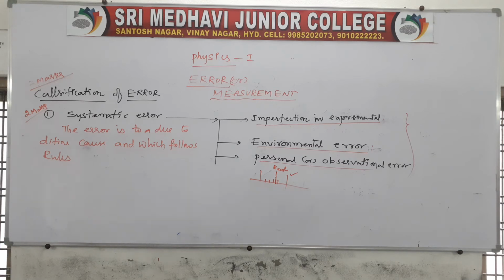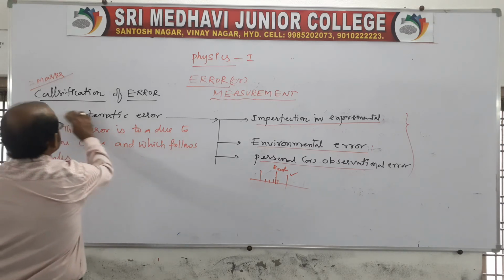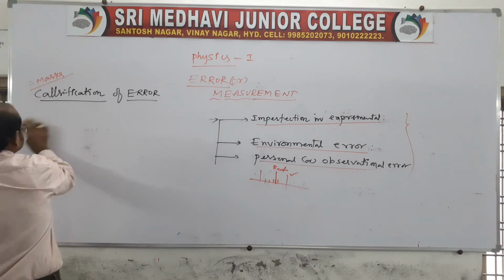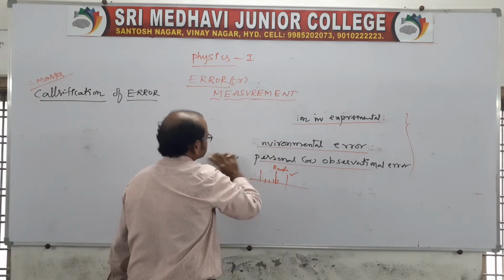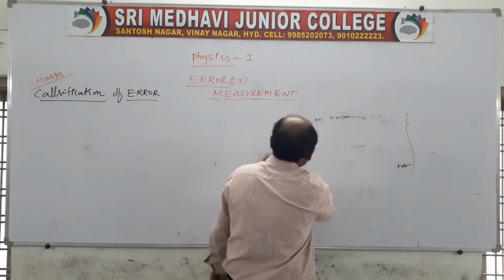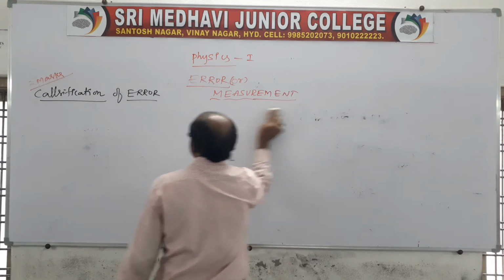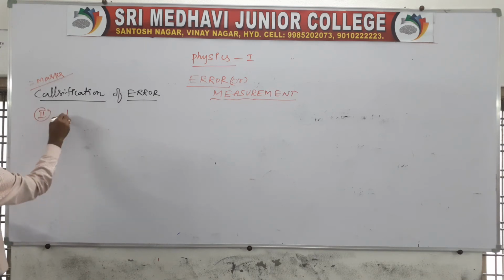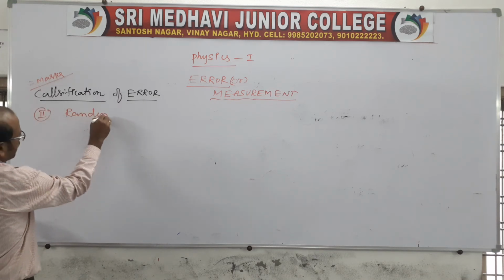Fine? So we will move to the second one, that is random error. What is a random error? In this classification of errors, the second one is random error.